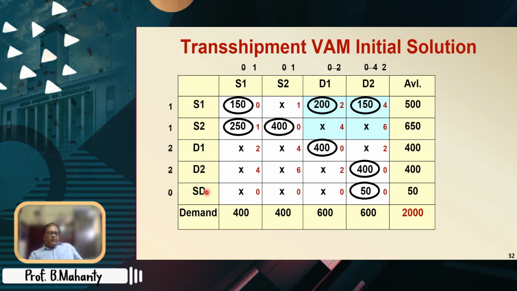So here there are 5 sources and 4 destinations. So there should be 5 plus 4 minus 1, that means 8 entries. So 1, 2, 3, 4, 5, 6, 7, 8 entries are there. That means the required number of basic feasible solution entries are there. So we found that the VAM initial solution cross check can be made: 150 plus 250, 400, 400, 600 and 600, and here also 500, 650, 400, 450. So they are all matching.